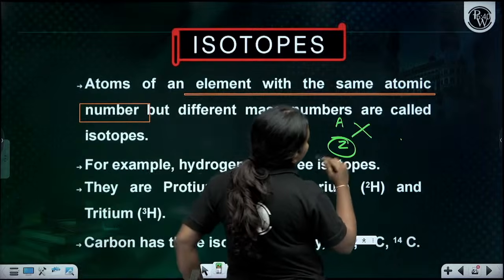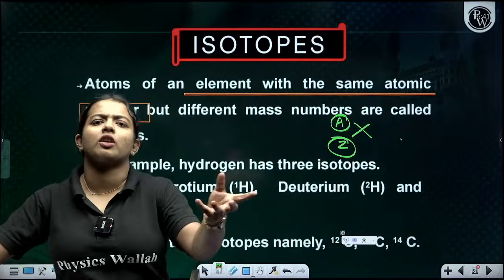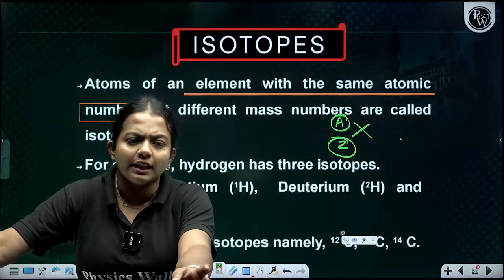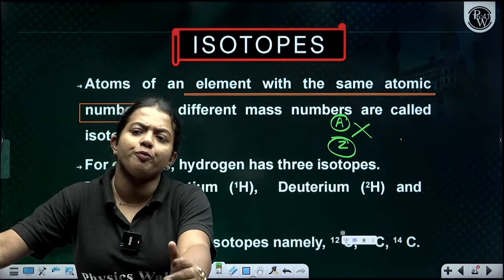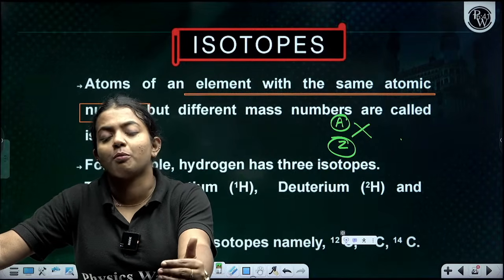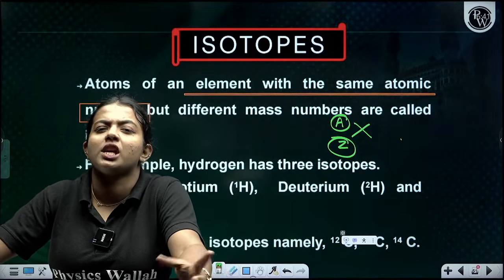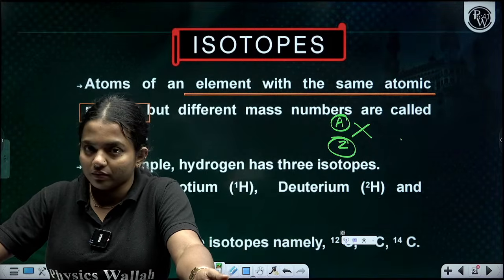But they do have a change in the mass number. So when the number of electrons or protons is the same but the mass number is different, I can say that there is a change in the number of neutrons.